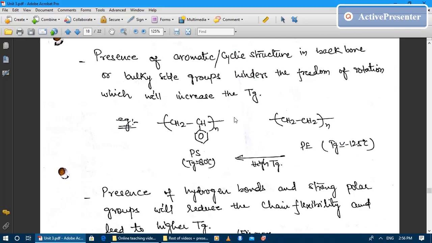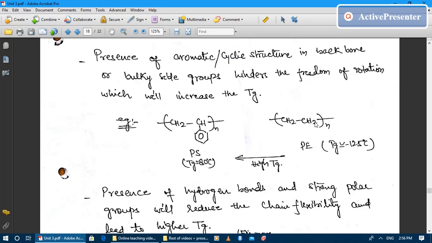Now let us compare the structure of polystyrene with the structure of polyethylene. In case of polyethylene, we have 2 carbons and 4 hydrogens, and there is no cyclic structure like benzene ring. So in case of polyethylene, the glass transition temperature is somewhere around minus 125 degrees centigrade, which is a very low temperature. Why is it so low? Because the chain mobility is very high. It's a pure hydrocarbon linear chain and it can be mobile easily. That's why the melting point is also less and the glass transition temperature of the polymer is also less.